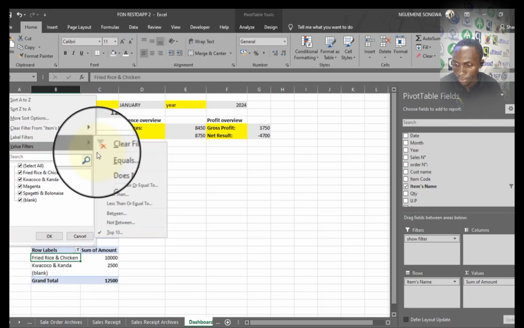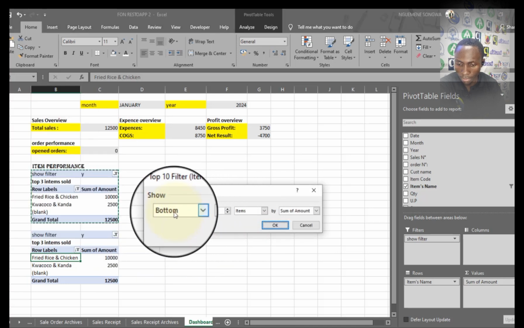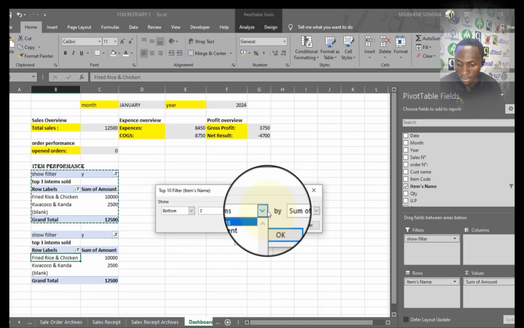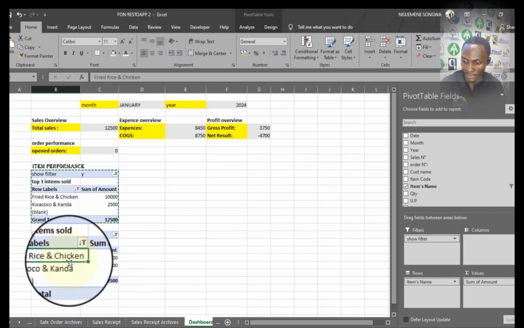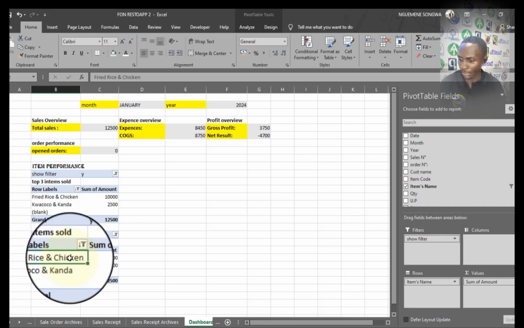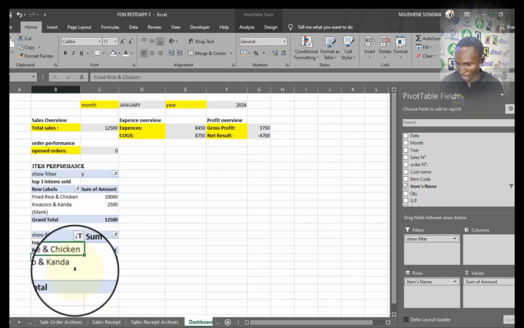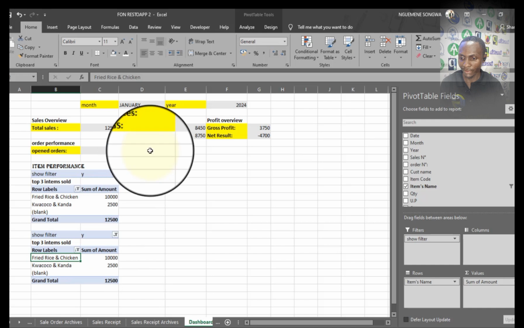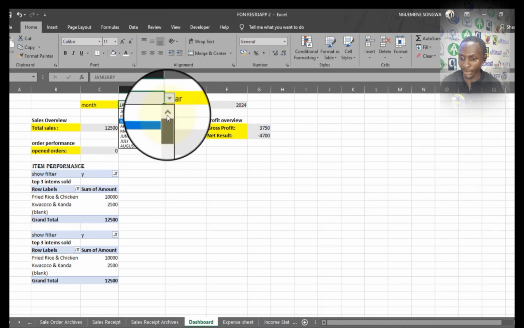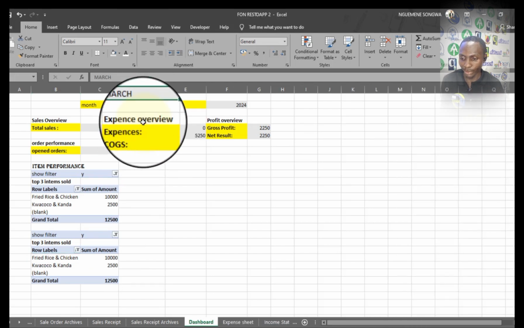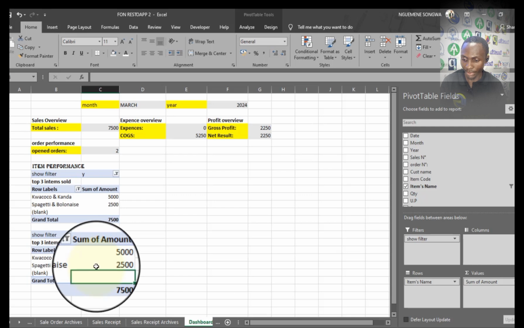If I come here, I'll just check on it again. Bottom items sold in terms of amount, items, goods, sum. So what if I refresh this table? Okay, actually there are just two items for the month of January, and those two items are just naturally the bottom two items sold. So practically no difference.